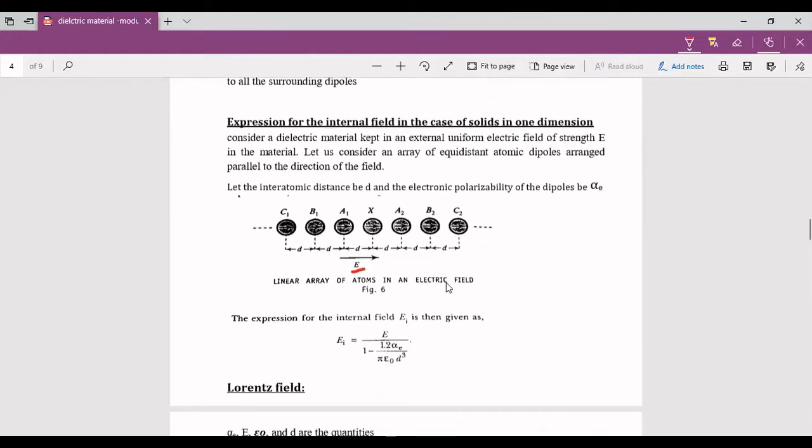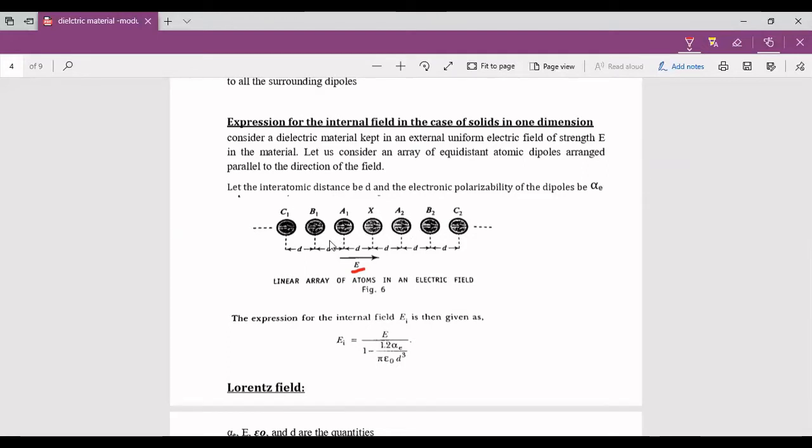So we can write the expression for the internal field EI as EI equal to E by 1 minus 1.2 times alpha E by pi epsilon naught d cubed, where EI is the internal field and E is the applied external field. Alpha E is the electronic polarizability, epsilon naught is the permittivity of free space, and d is the distance between the atoms. So we have taken the figure here.